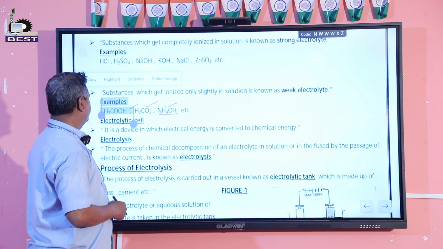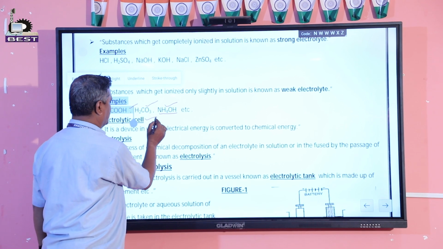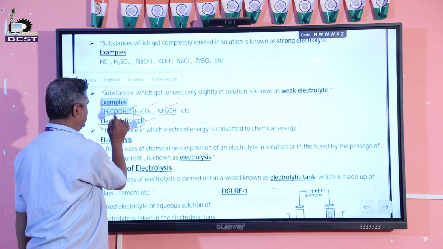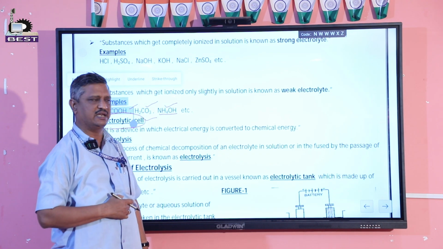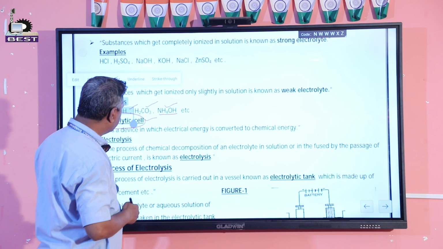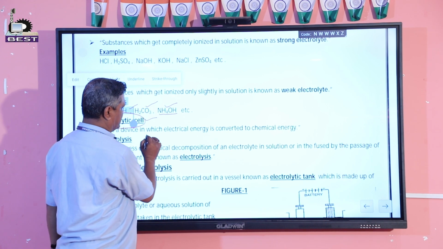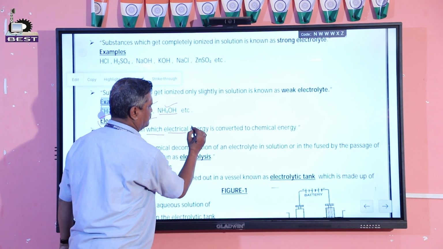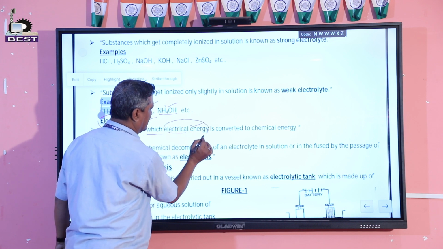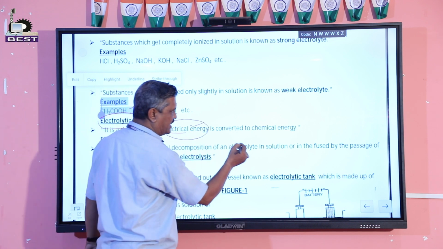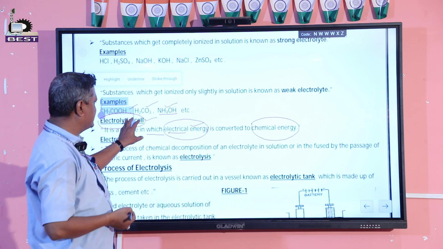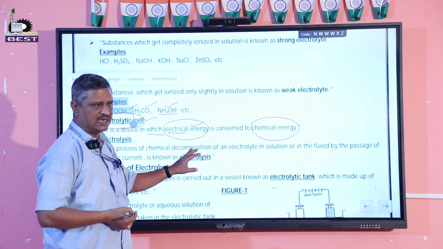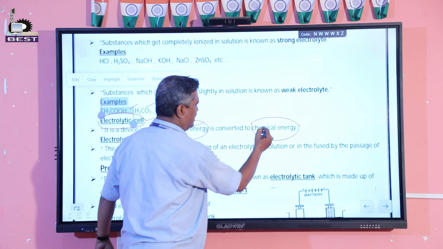Now I am coming to another terminology, that is electrolytic cell. It is a device in which electrical energy is converted to chemical energy. The electrolytic cell converts electrical energy into chemical energy.